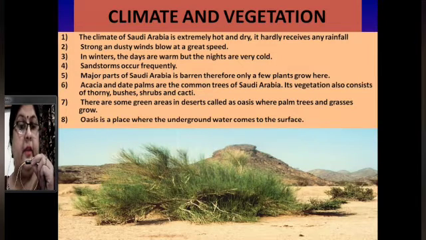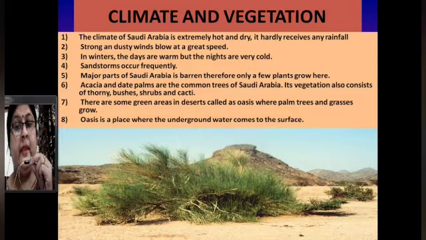Major parts of Saudi Arabia are barren, therefore only a few plants grow here. Acacia and date palms are the common trees of Saudi Arabia. Its vegetation also consists of thorny bushes, shrubs and cacti. There are some green areas in deserts called oases, where palm trees and grasses grow. So what is an oasis? It is a place where the underground water comes to the surface.